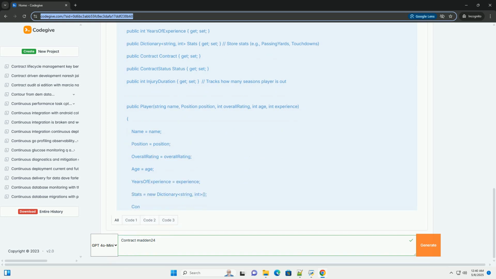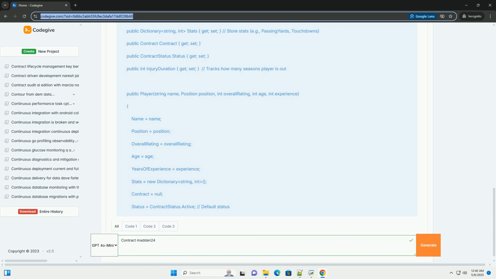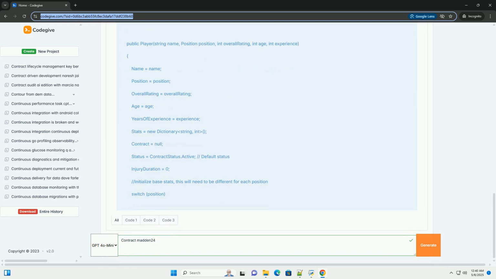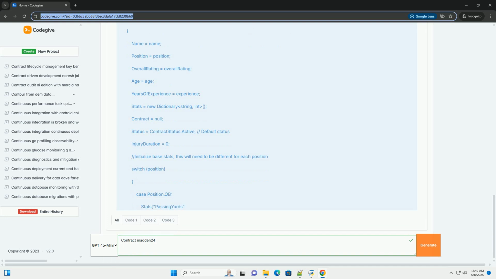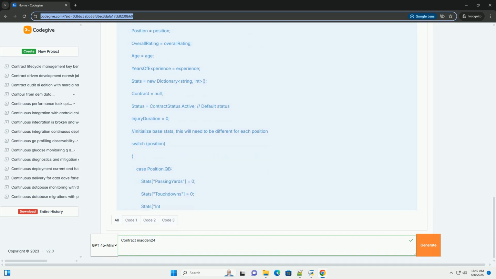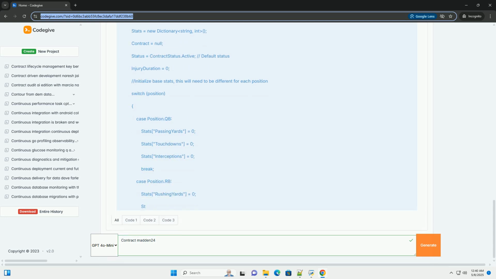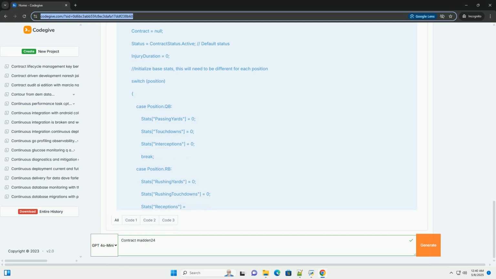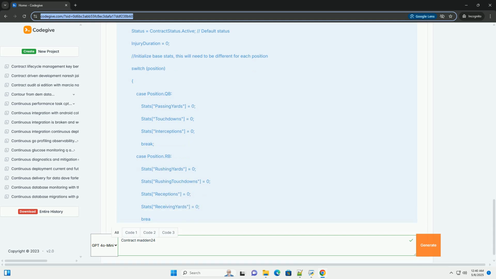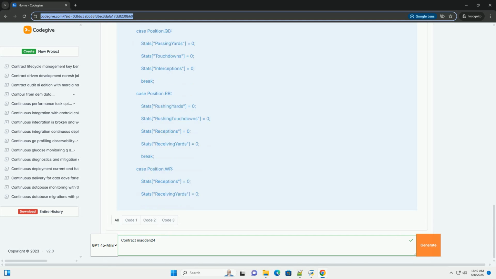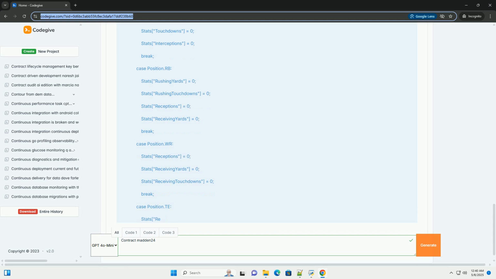Scope. This will be a simplified simulation. Replicating the full complexity of Madden contracts and team management would be a massive undertaking. We'll focus on core concepts. Data input. You'll need to manually input initial player data, names, positions, ratings, stats, and team data. We won't be scraping official Madden data, which could be a copyright issue.